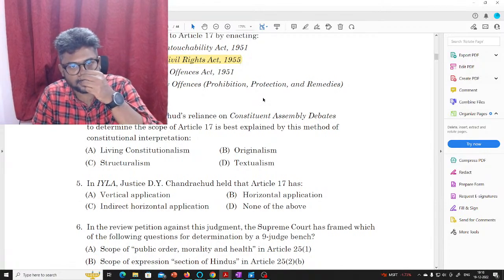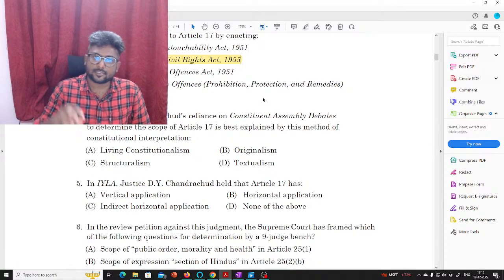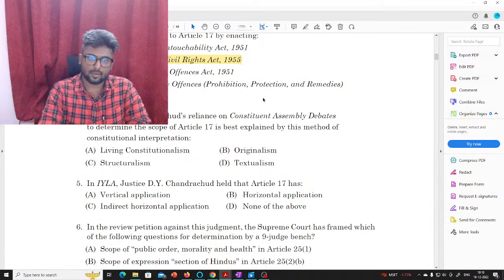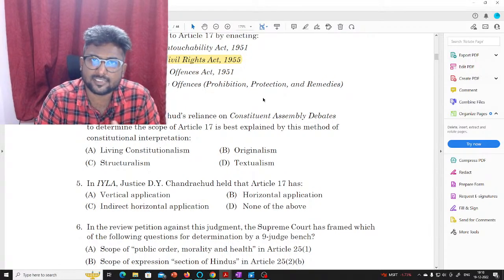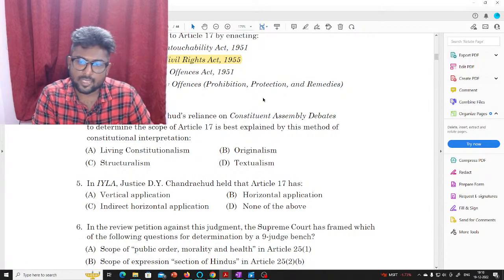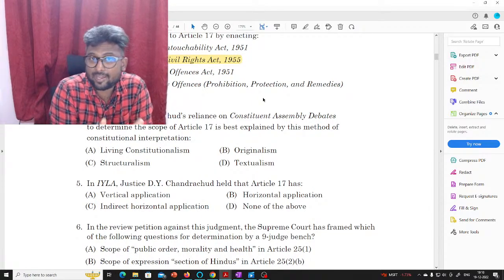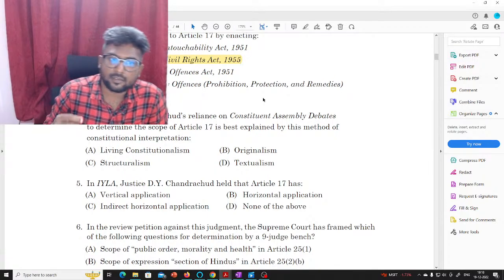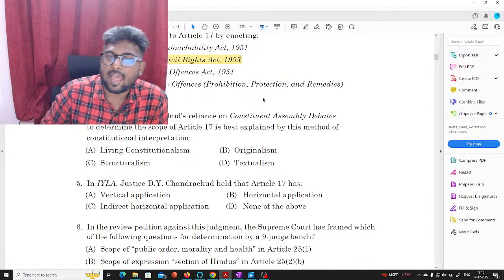this is where this year's paper was very unique, and it is unique in the sense that even though separate questions were not asked, the examiner has asked about certain ancillary topics.